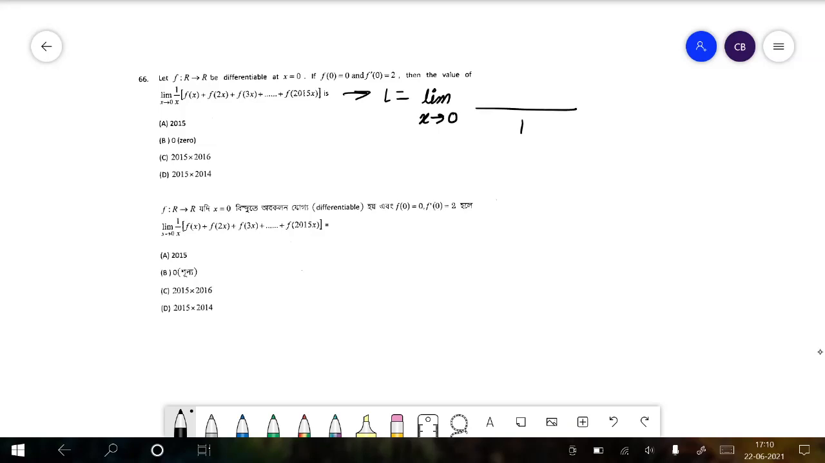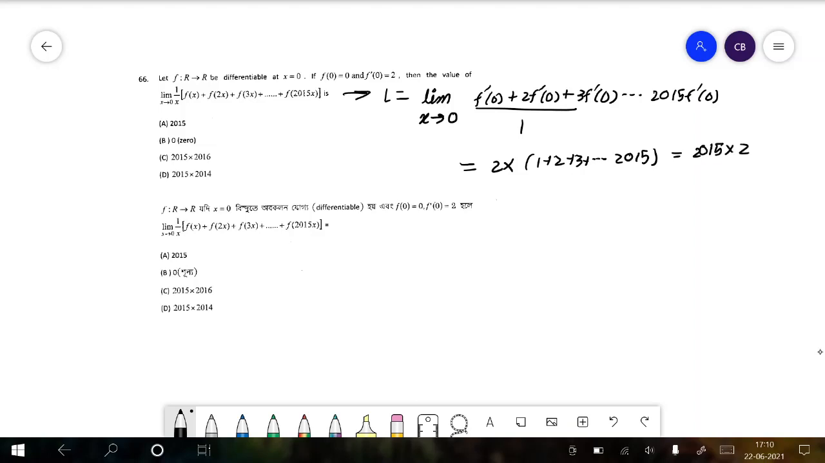The denominator becomes 1 and the numerator becomes f dash 0 plus 2 f dash 0 plus 3 f dash 0, and so on and so forth up to 2015 f dash 0. Now f dash 0, as we know, is 2. Therefore this becomes 2 into (1 plus 2 plus 3 plus dot dot dot 2015). Now this is equal to 2015 into 2016. That is option C.